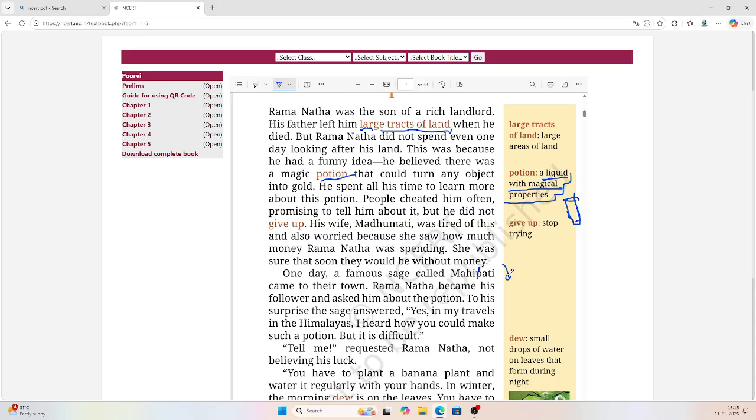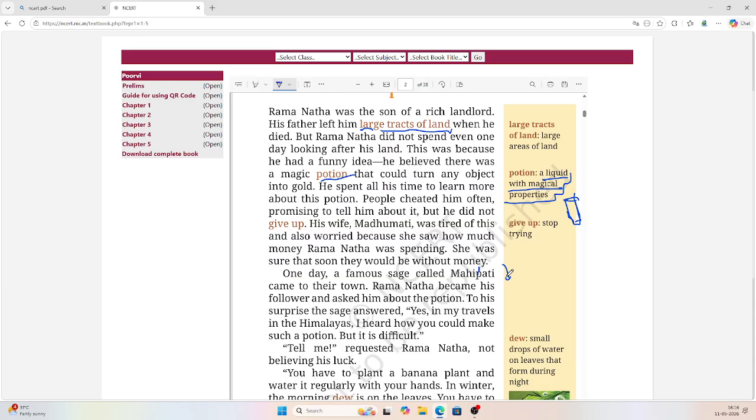People cheated him often. You can also say often. In British English we can say often, and in American English often. So both are correct. People cheated him often, promising to tell him about it. But he did not give up.